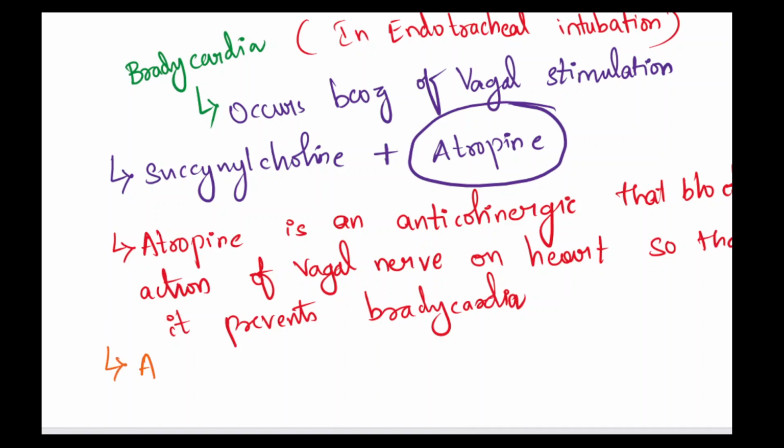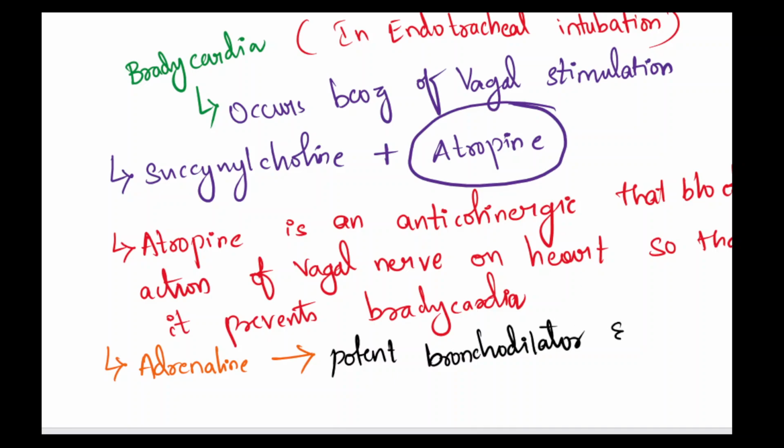If you take adrenaline, it is a potent bronchodilator and acts as a vasopressor.